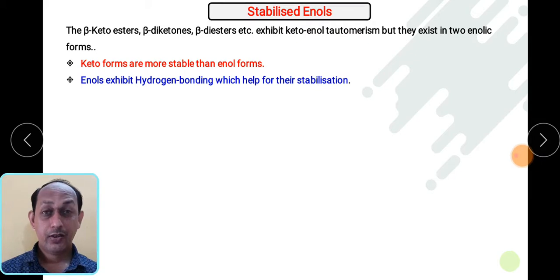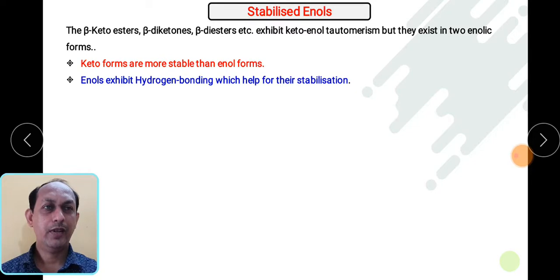These structures are called keto-enol structures, and they can be interconvertible. So they exist in two enolic forms, and that's why we can say the keto forms are more stable than enol forms. Whatever the enol structure, it shows hydrogen bonding, which helps their stabilization. So we have to remember that the enol forms formed from the active methylene compounds can be stabilized by the hydrogen bonding effect.